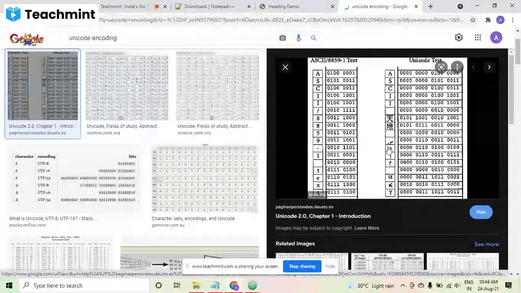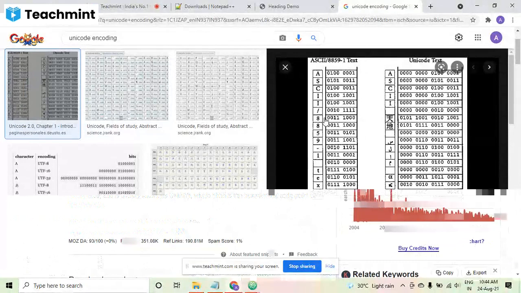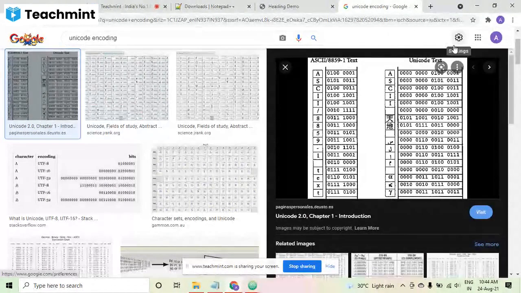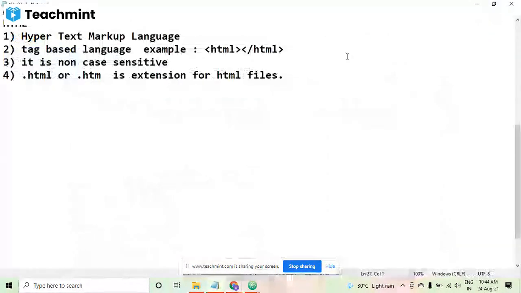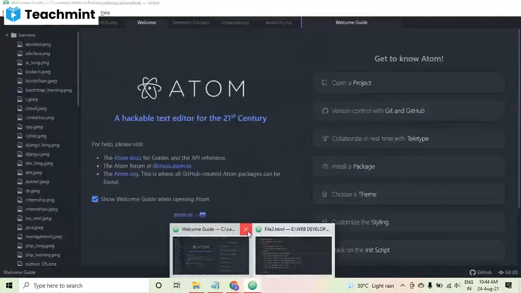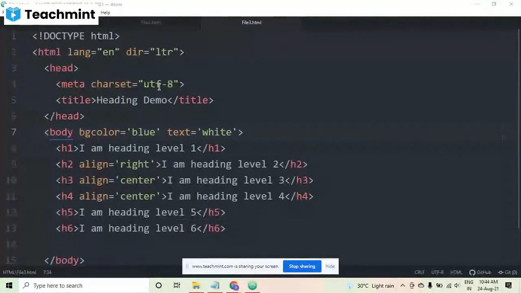Whatever we are typing, whatever we are writing, our computer system understands 0 and 1, but we are typing in English. So when our computer system understands 0 and 1, we have to convert it. That's why Unicode is basically the character set scheme which is getting followed by HTML. This UTF-8 is getting followed. Okay.